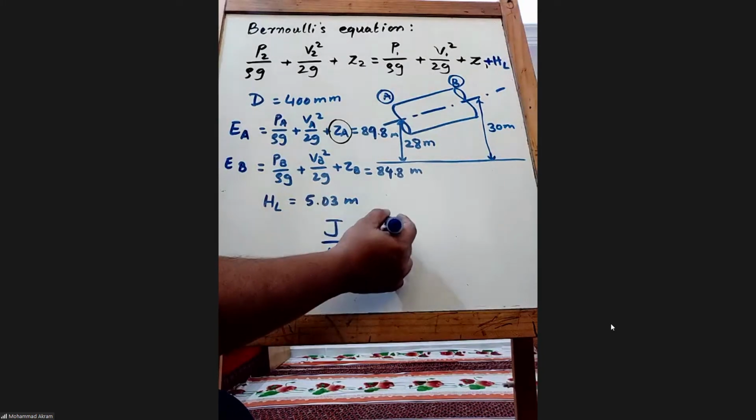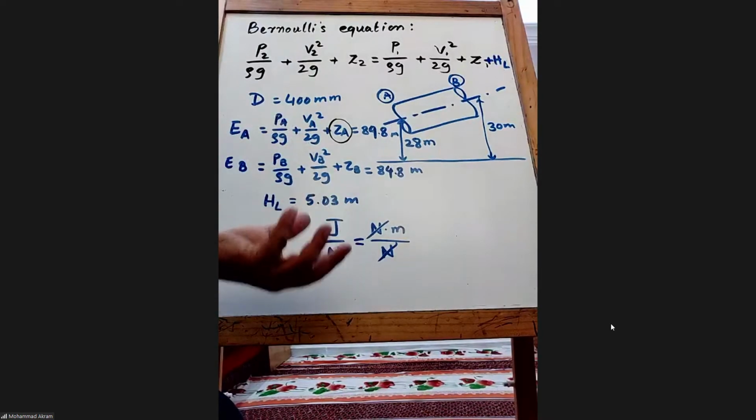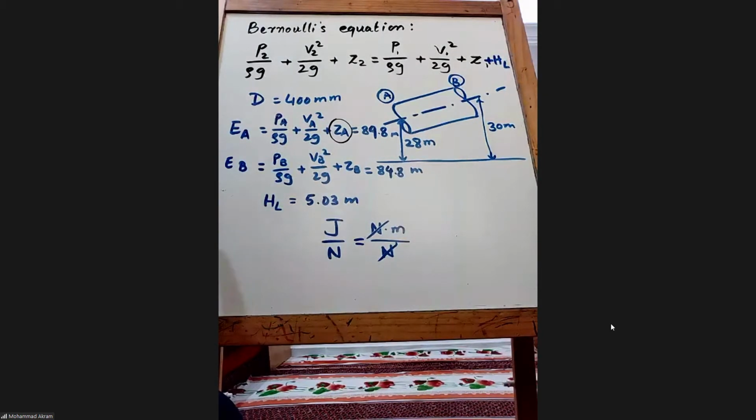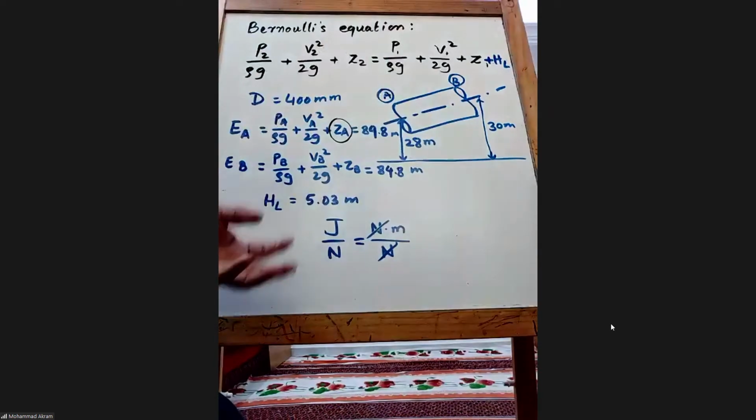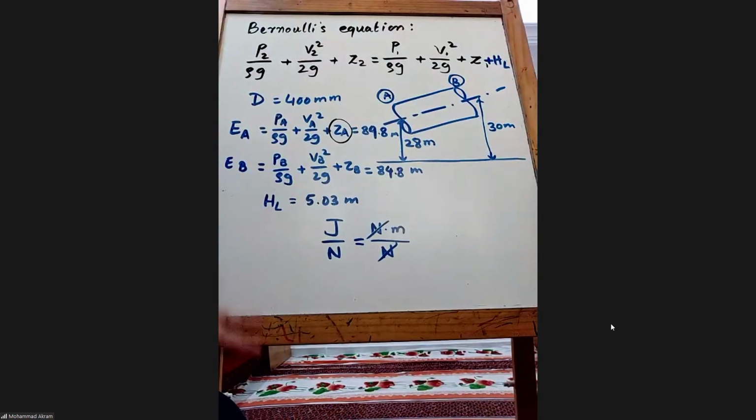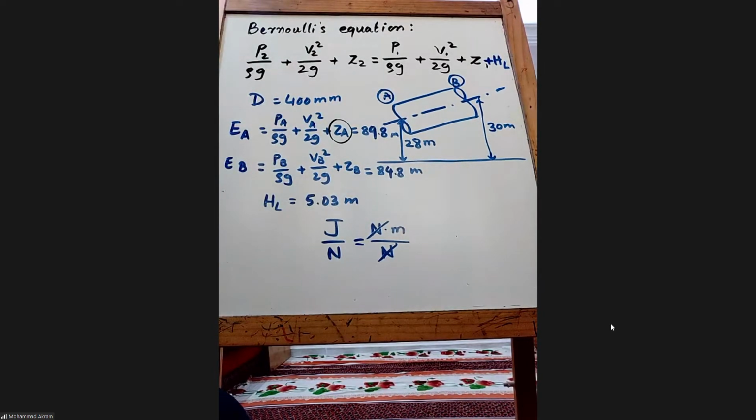Newton will cancel, what will come? Meters. So we are talking about the energy for 1 unit weight of fluid. It can go any amount. There is no mention of how much mass is going. It is just that this is the energy for every kilogram or every Newton of fluid going through that. So every Newton of fluid will have this energy.